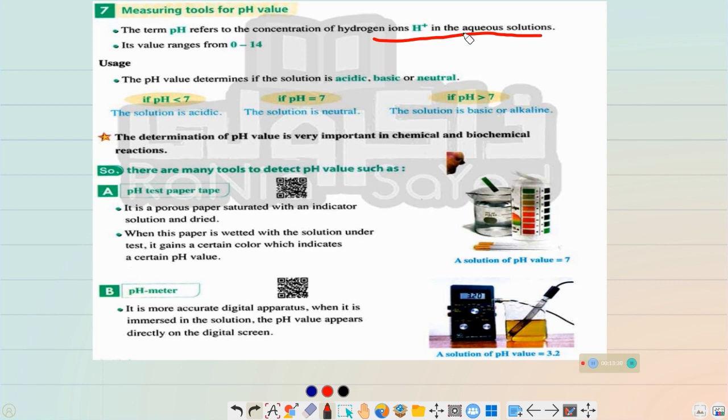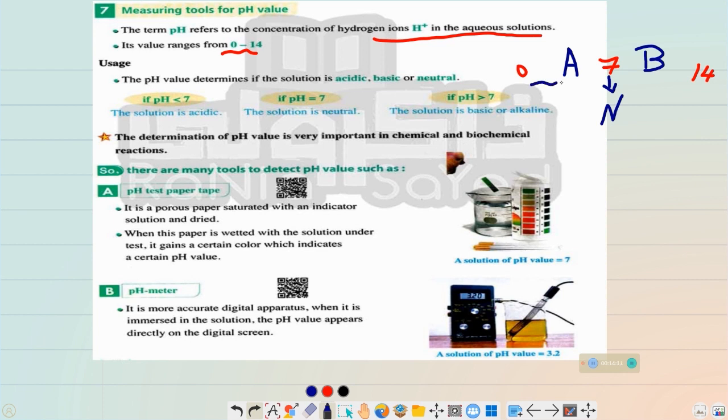Its value ranges from 0 to 14. The value of the pH starts from 0 to 14. So the range starts from 0 to 14. And we divide it into two parts, 0 to 7 and from 7 to 14. From 0 to 7, we are calling it acidic medium. From 7 to 14, we can call it basic medium. And at 7, we are calling it neutral medium.